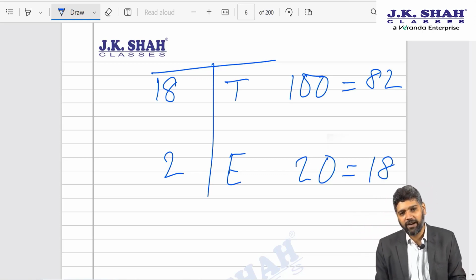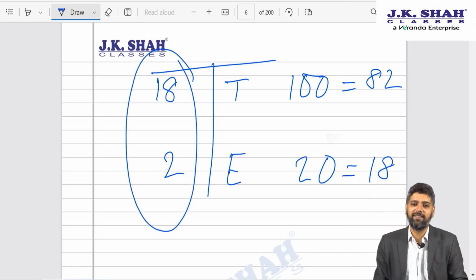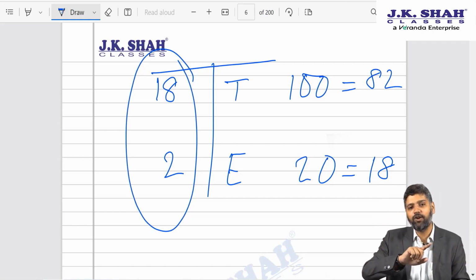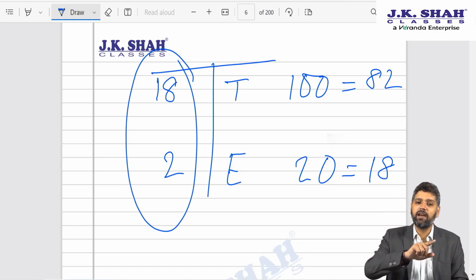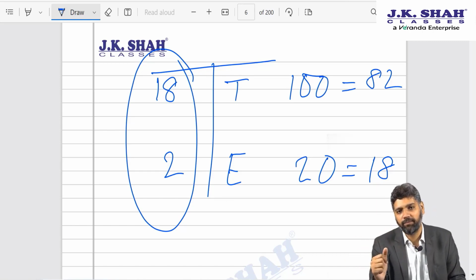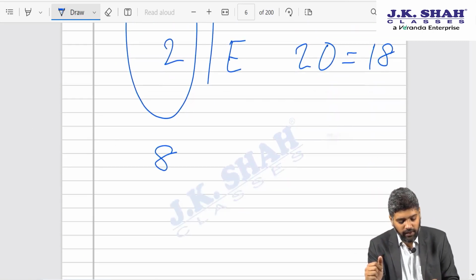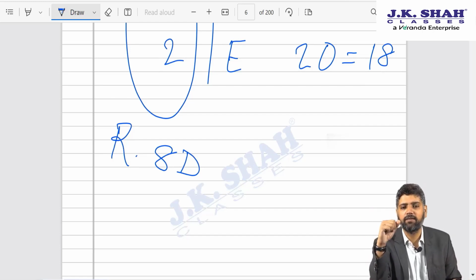But the problem, friends, is how do I bifurcate the expenses between those which are incurred towards earning of taxable income and those which are incurred towards earning of exempt income? How do I make that bifurcation? For that purpose, the government introduced Rule 8D. They gave a formula. We have done that formula in class.